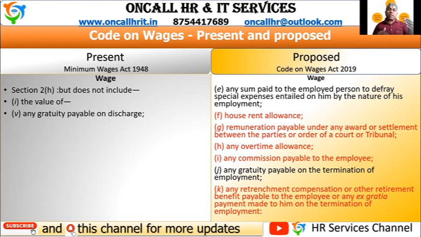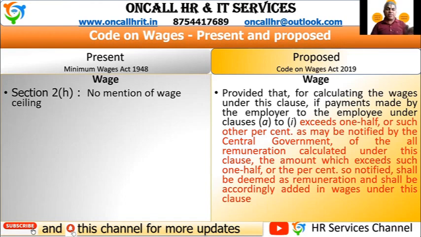So these are all calculated as allowances, that is A to J. How should these allowances be treated? This is the major thing to which we have to give our attention. Now there is a ceiling mentioned in the Code of Wages Act.